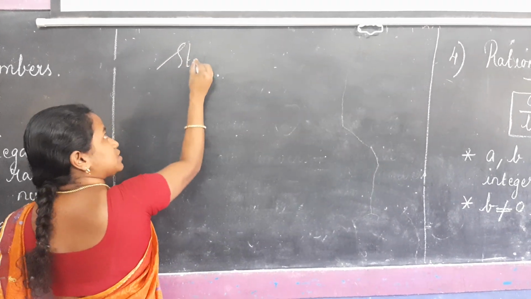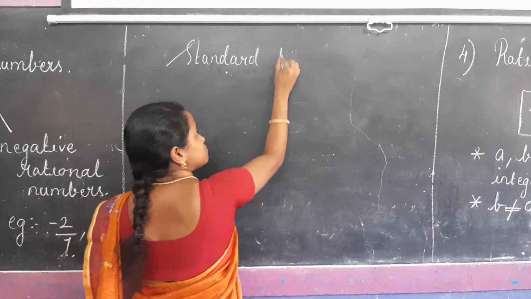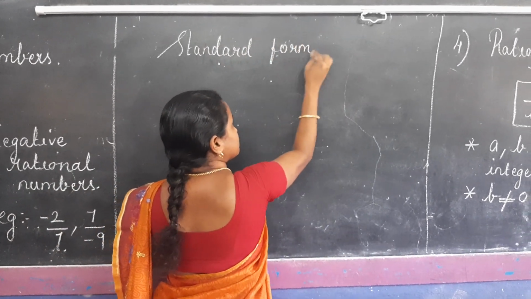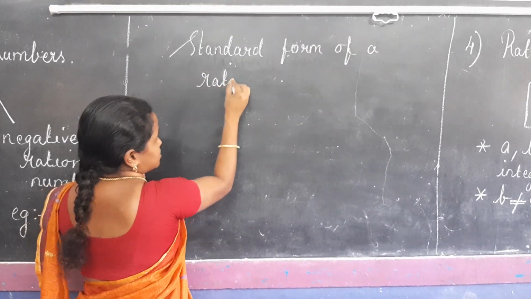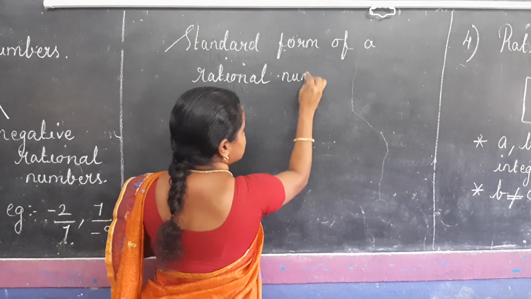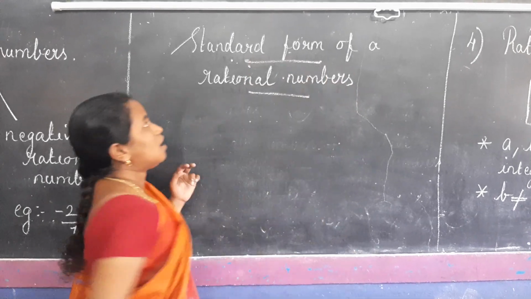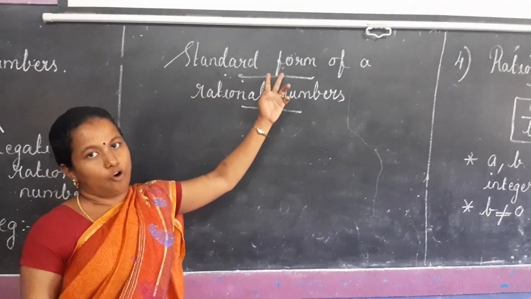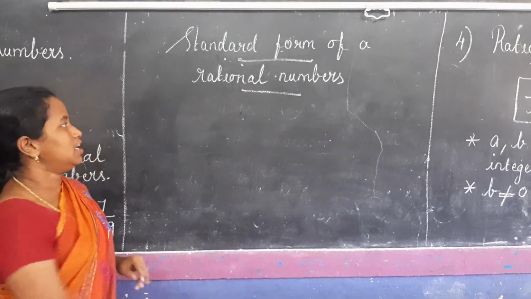Next we are going to see the standard form of a rational number. What is the meaning of standard form? We have to simplify the given rational number.